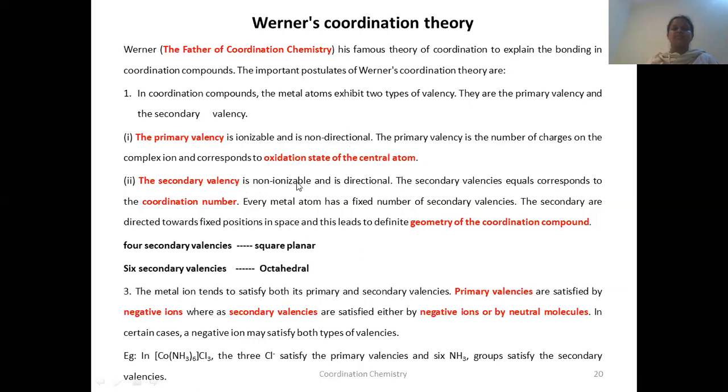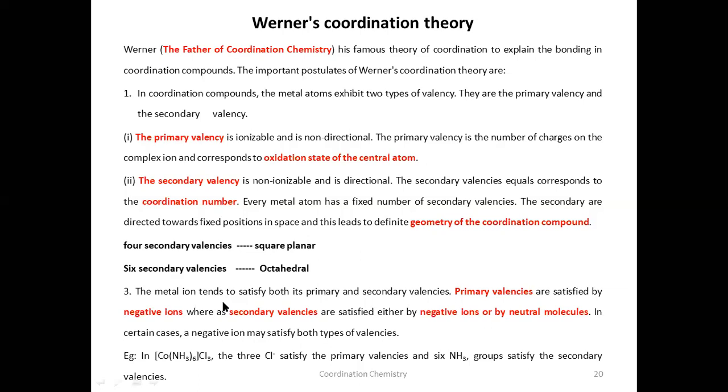Whereas the secondary valency is non-ionizable and is directional. The secondary valency equals the coordination number. Coordination number means the number of donor atoms that are forming coordinate covalent bonds with the central metal atom. That is equal to the secondary valency. The secondary valencies are directed towards fixed positions in space, and this leads to a definite geometry of the coordination compound. For example, if the secondary valency is 4, the geometry of the complex is square planar. If the secondary valency is 6, the geometry of the complex is octahedral.